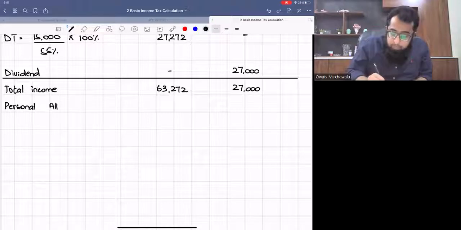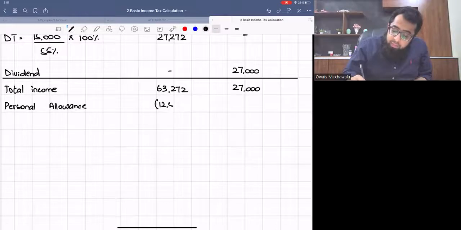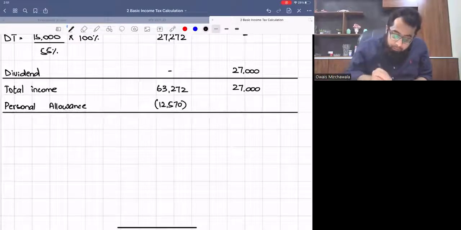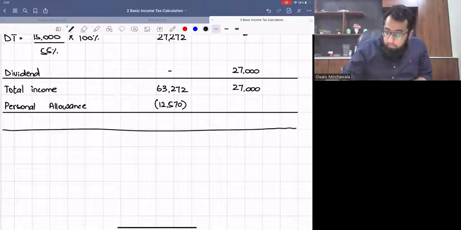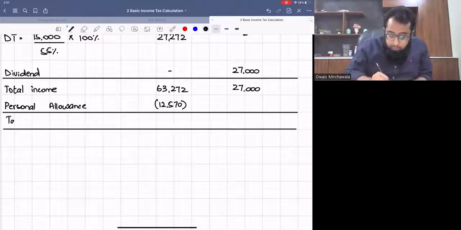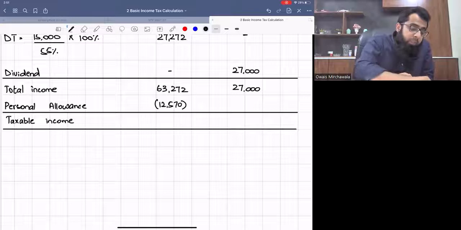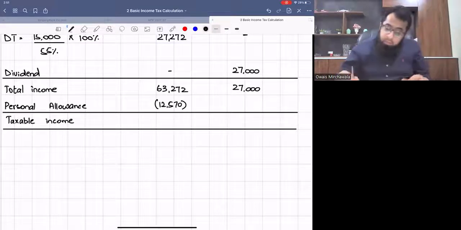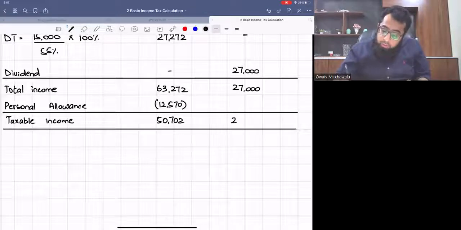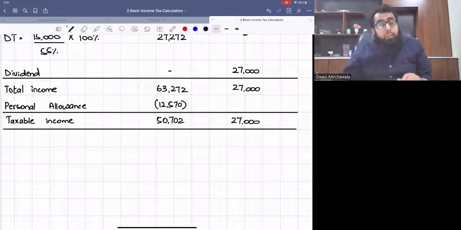The personal allowance is 12,570. So this gives me taxable income. The 12,570 allowance will be deducted, so this gives me 50,702, and here it will be 27,000.